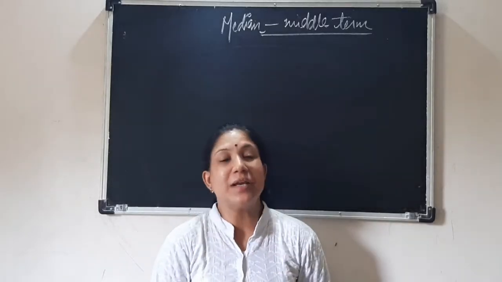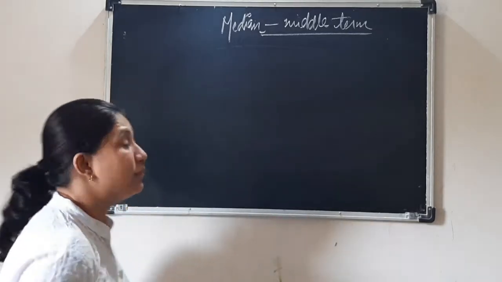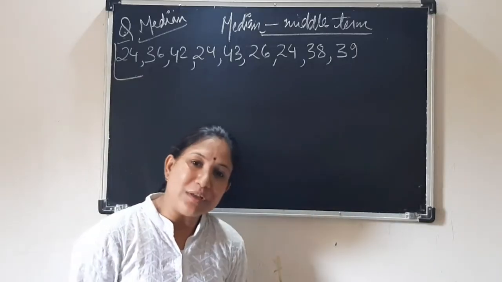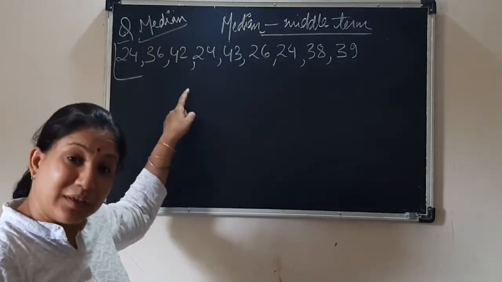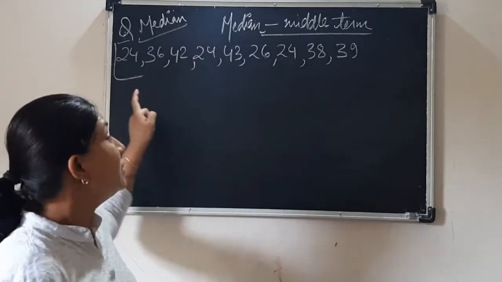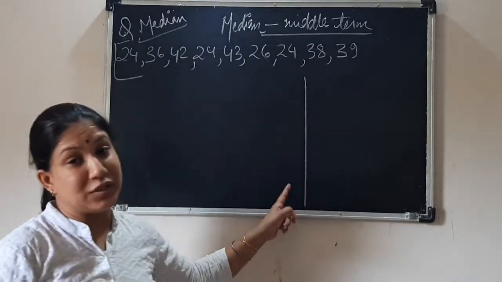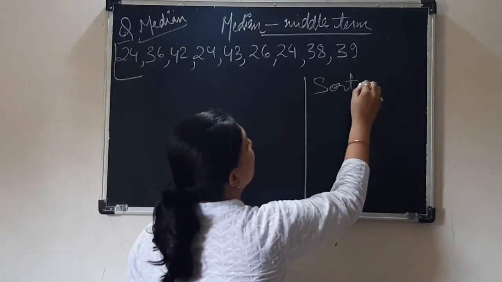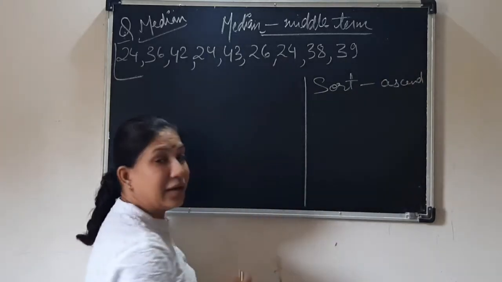So let us understand median with one example. Suppose, children, you have got some numbers, that is some data list. Have you understood what the question is? The question is that from the given data find out the median. Median is the middle term. How will we find it out? Just understand the following steps, which are common every time. First, you will sort the data in ascending order. After that, see what we will do.